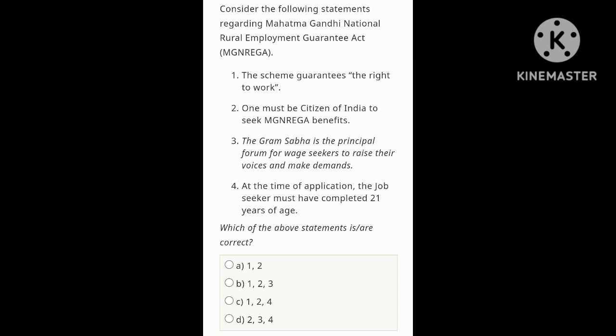Fourth one is, at the time of application, the job seeker must have completed 21 years of age. No, I think 18 years of age. So statement 4 is wrong. Statement 1 is correct, 2 is correct, 3 is correct, but fourth one is wrong.